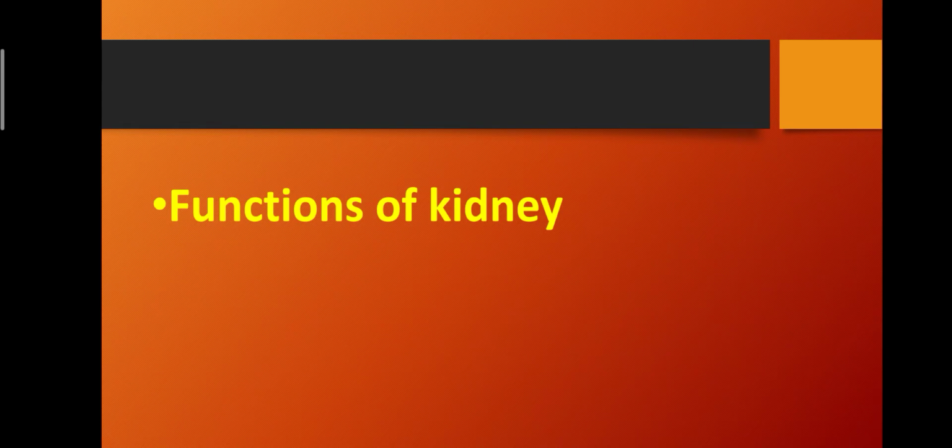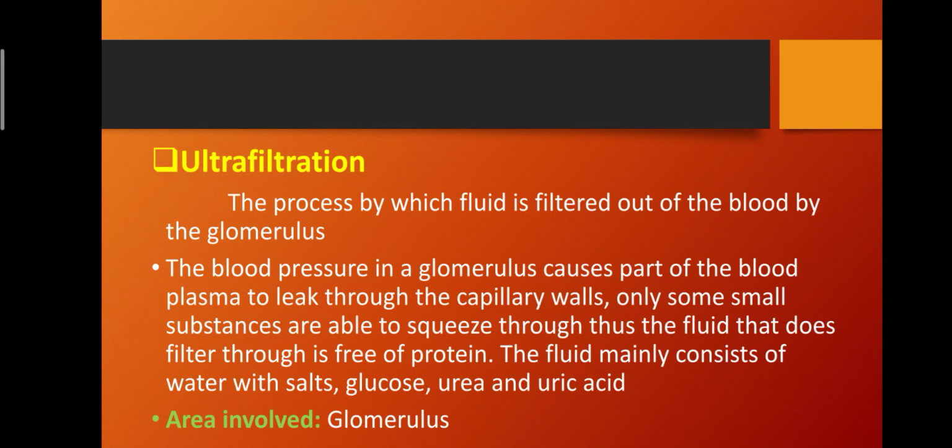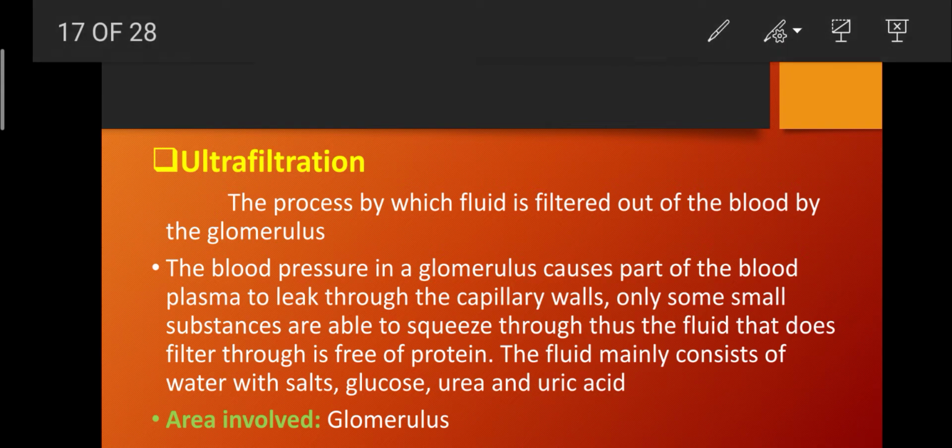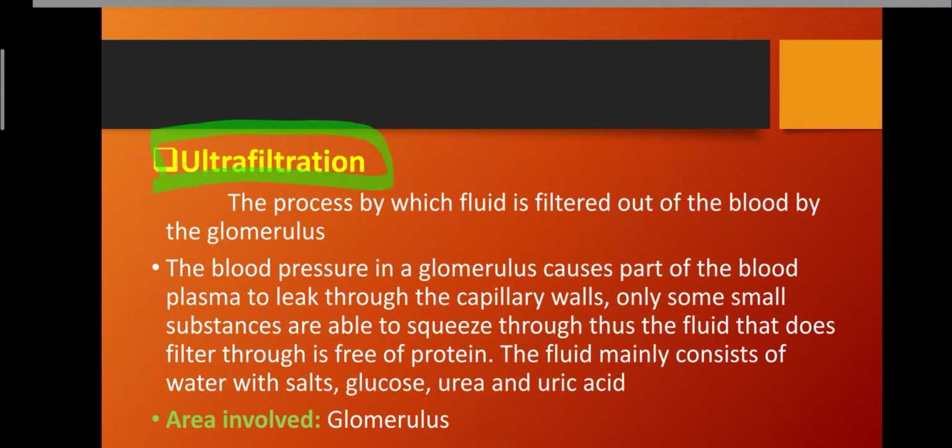Now we will discuss the functions of the kidneys. The first function of the kidney is ultrafiltration. What is ultrafiltration? It is the process by which fluid is filtered out of the blood by the glomerulus. The blood pressure in a glomerulus causes part of the blood plasma to leak through the capillary walls.